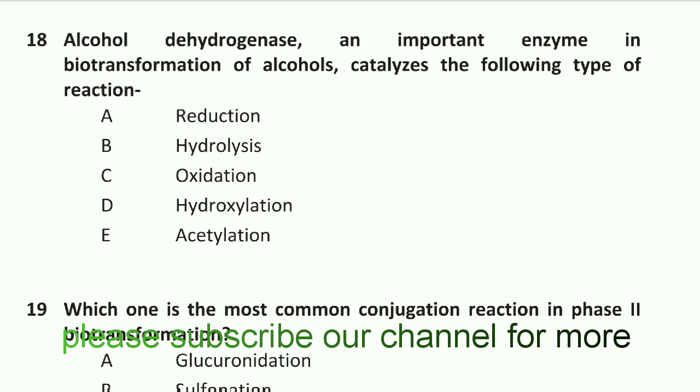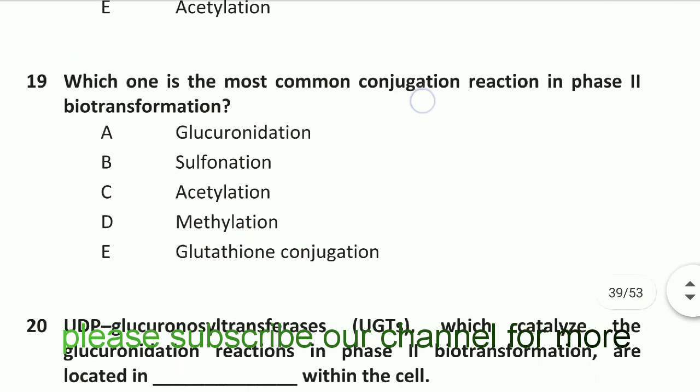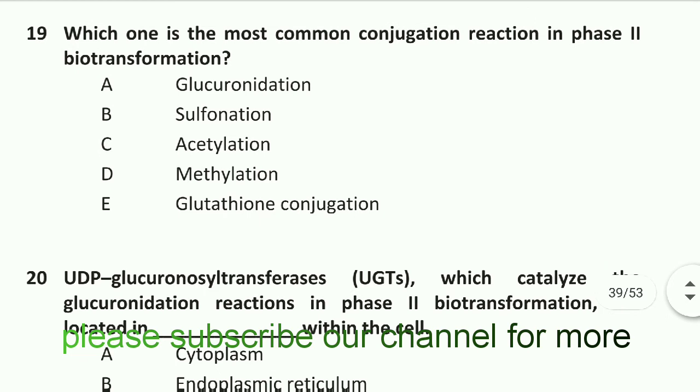Option C is right. Question number 19 is, which one is the most common conjugation reaction in phase 2 biotransformation? Glucuronidation. Option A is right.